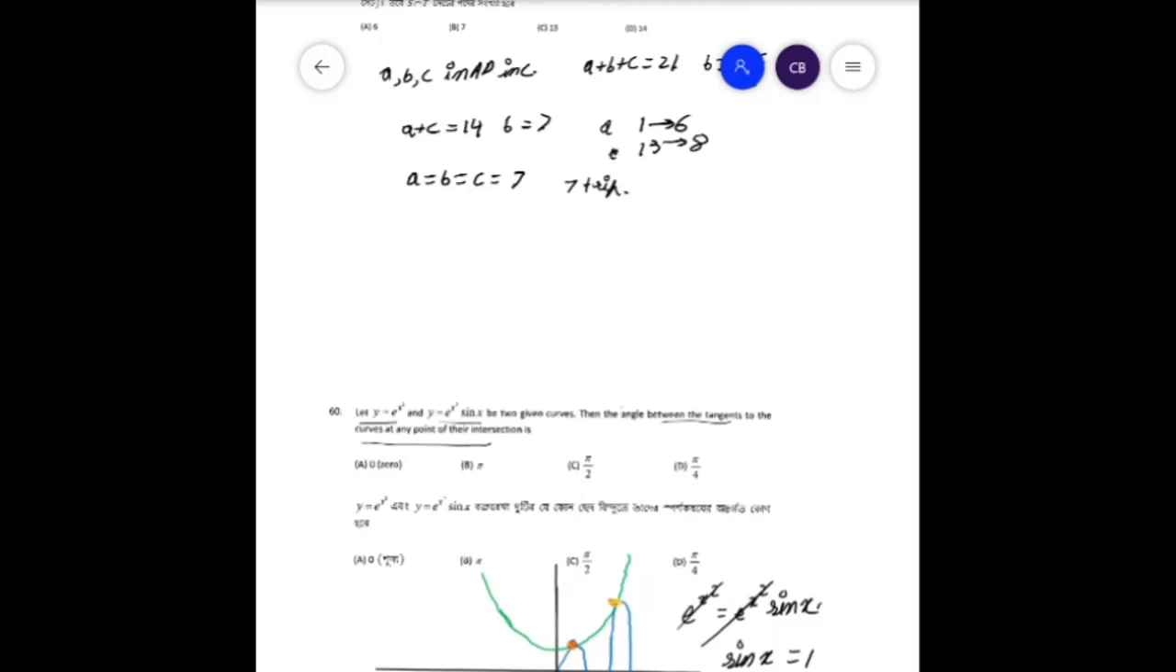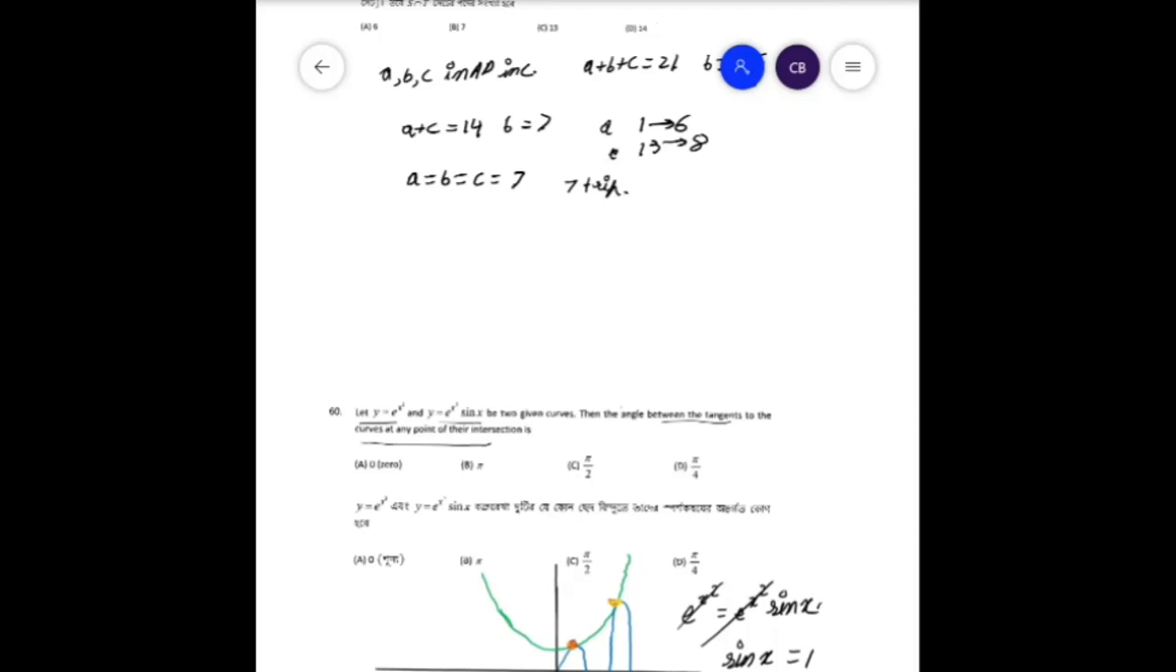From the differential equation we get the slope as dy/dx is equal to 2x e to the power x square. And for the other curve, for y is equal to e to the power x square sin x, we can say that dy/dx is equal to 2x e to the power x square sin x plus e to the power x square cos x.